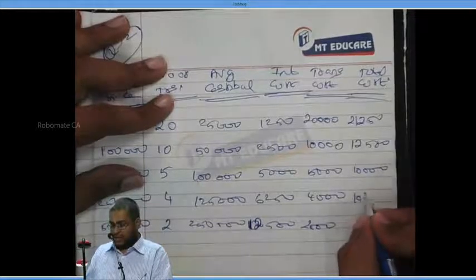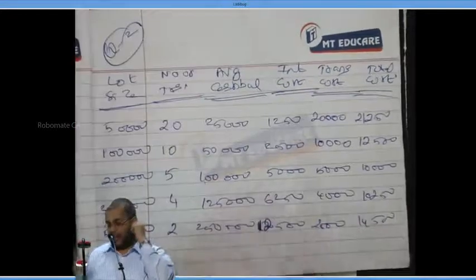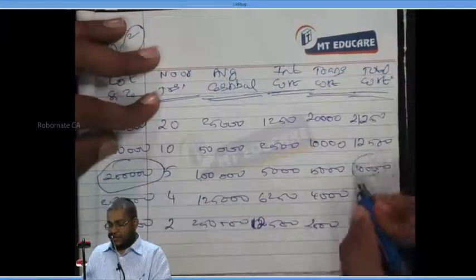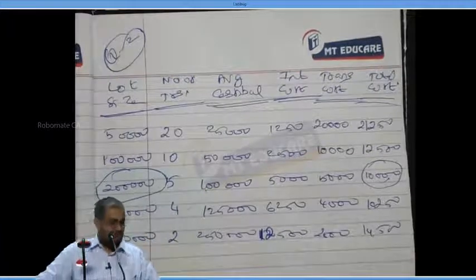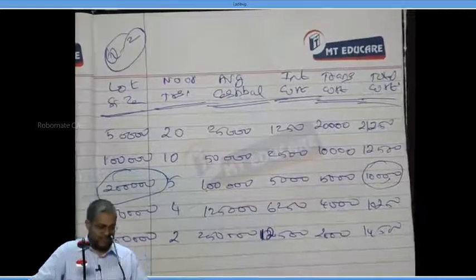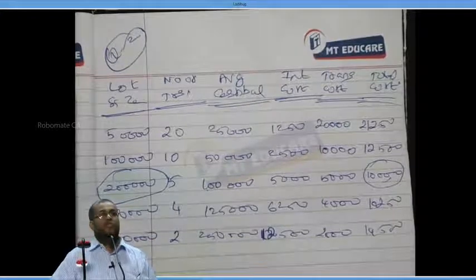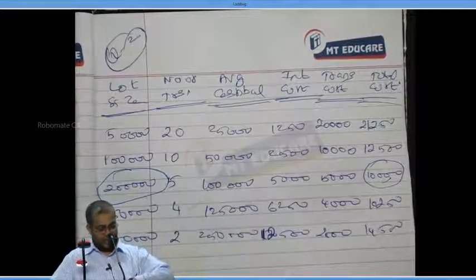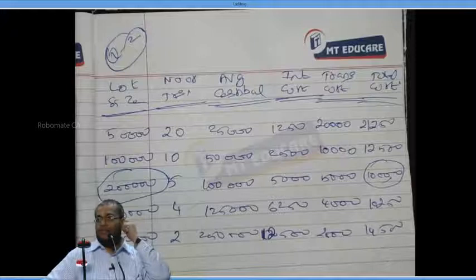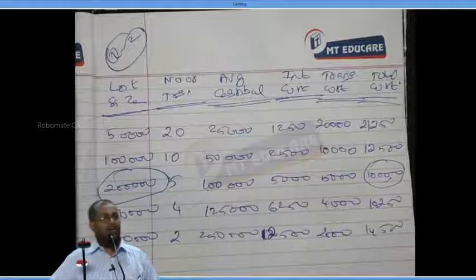10,000. Next is what? 10,250. And then 14,500. Answer me, which is having the lowest cost here? 10,000 what here? 2 lakhs. Write down: optimum lot size is equal to 2 lakhs, since the total cost is lowest in this lot.